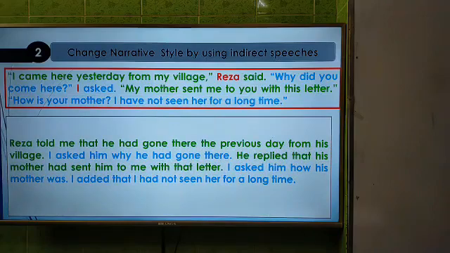And after writing in this way, you have to gather these sentences together, and you have to write down the answer in a paragraph. And these are the rules of changing narration.